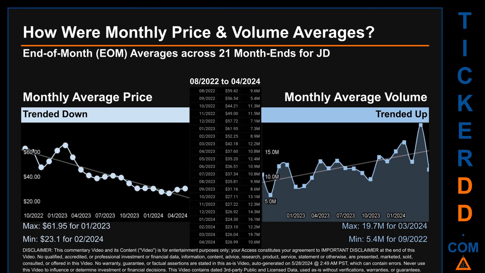The maximum end of month average price was $61.95 for 01/2023, while the minimum was $23.10 for 02/2024. Looking at volume, 03/2024 and 09/2022 respectively saw the highest and lowest monthly average volume at 19.7 million and 5.4 million.